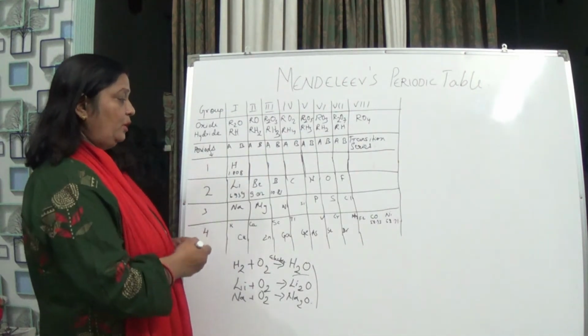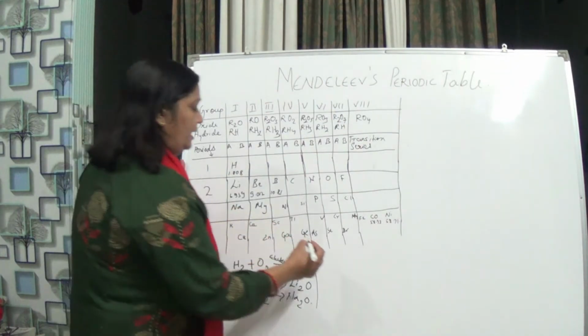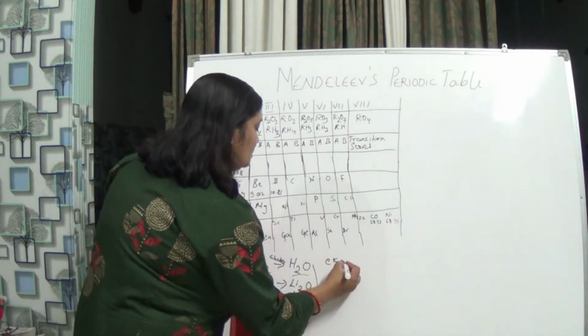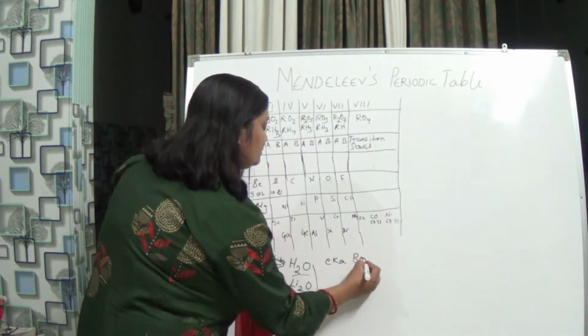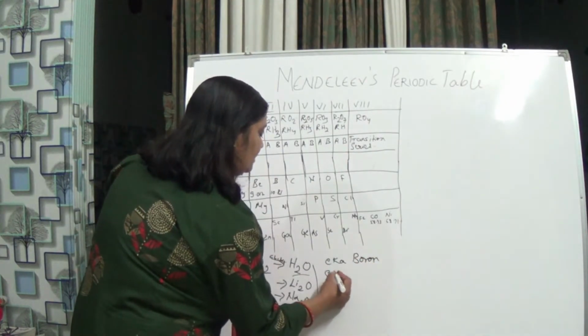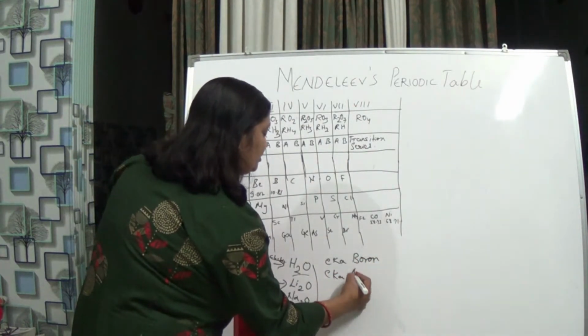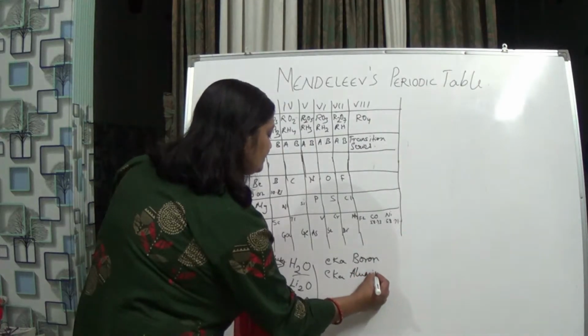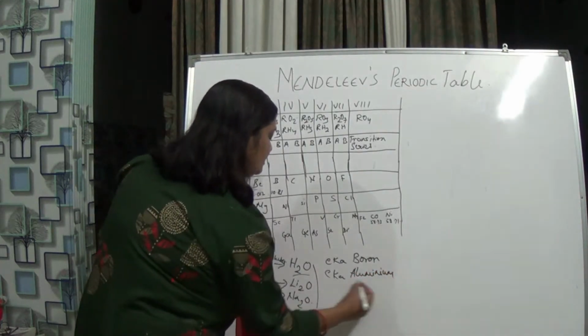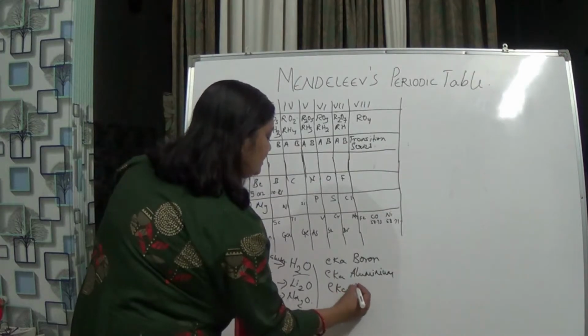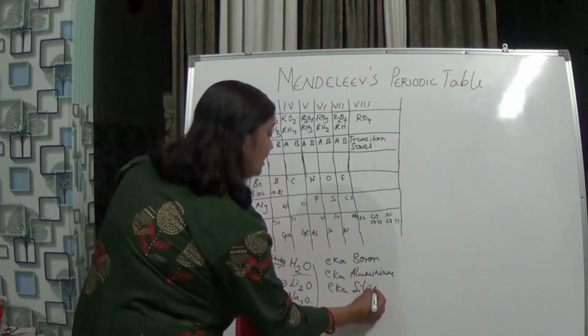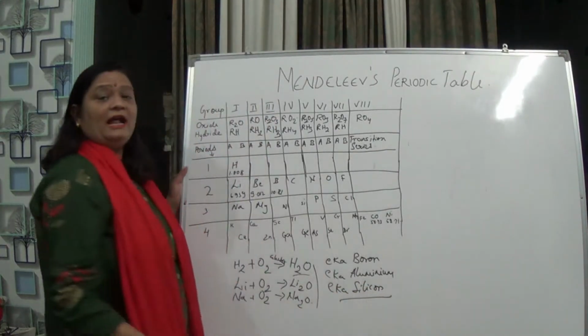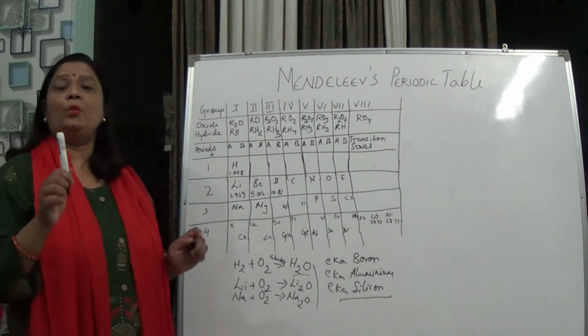Okay, so he named it as what? Eka boron, Eka aluminium, and Eka silicon. Okay, he named it also, but he left the spaces vacant.